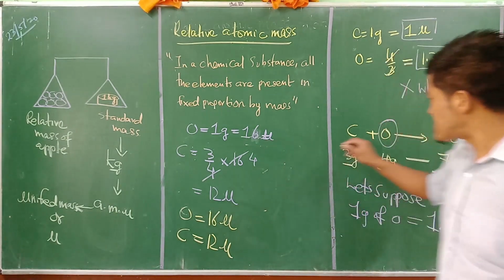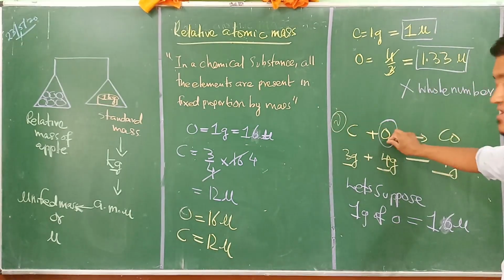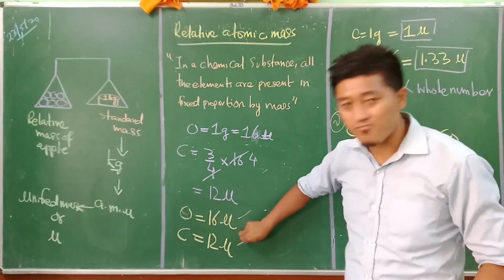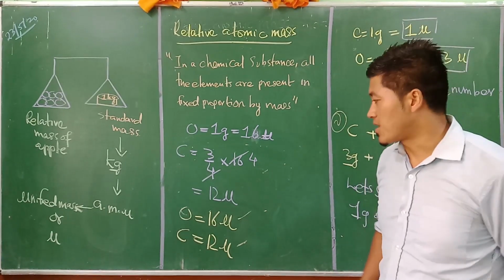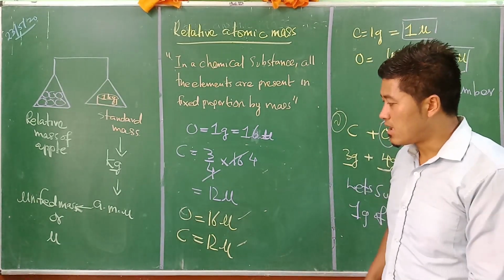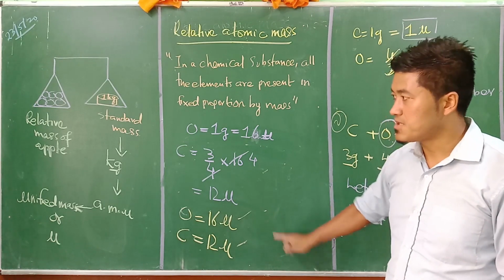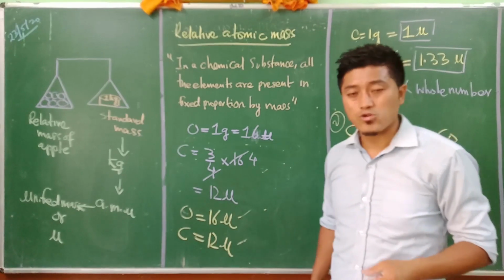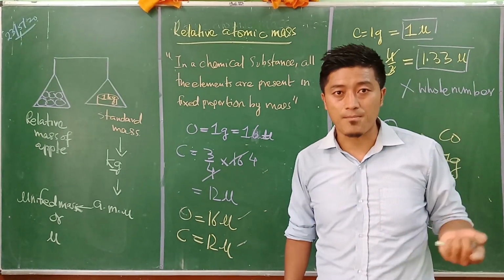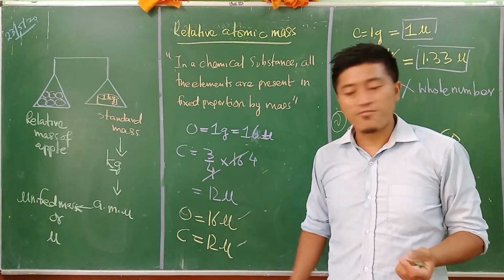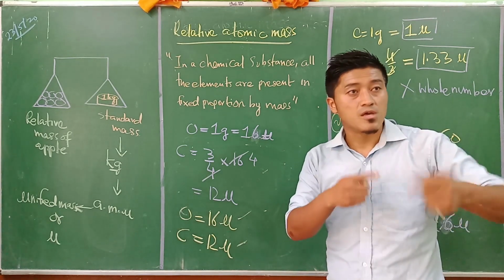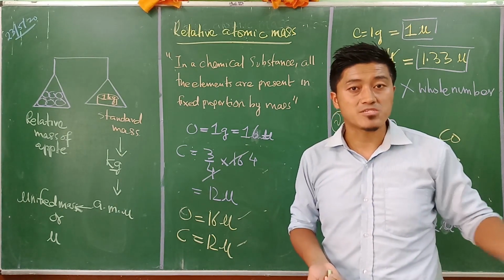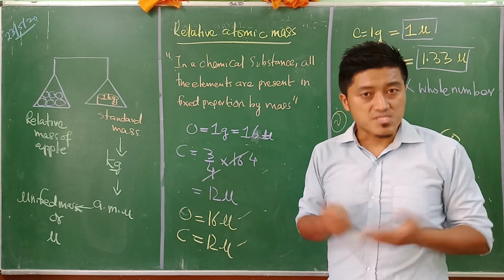But in the second option here, we took the example of oxygen, and for oxygen we were totally fine with 16 U and 12 U. But again we are facing one problem here. Because at that time, what people noticed was that oxygen was not reacting with all the elements discovered at that time. So if oxygen is not reacting with other elements, then we won't be able to find the relative atomic mass of the other elements also. So there is a problem again in that.